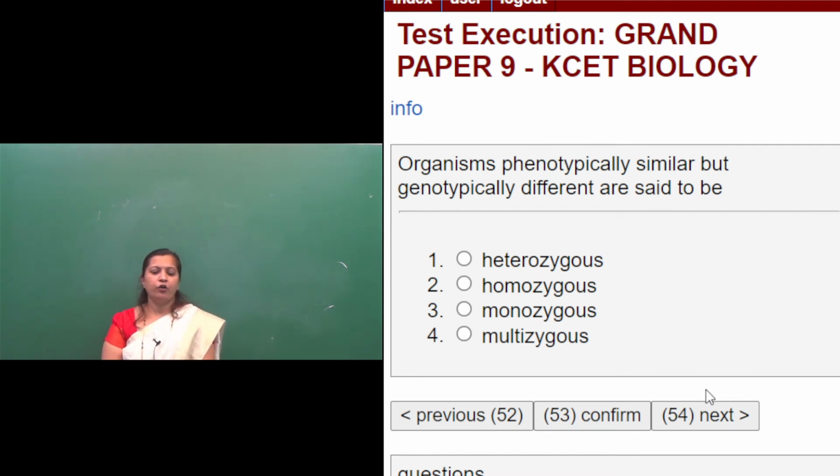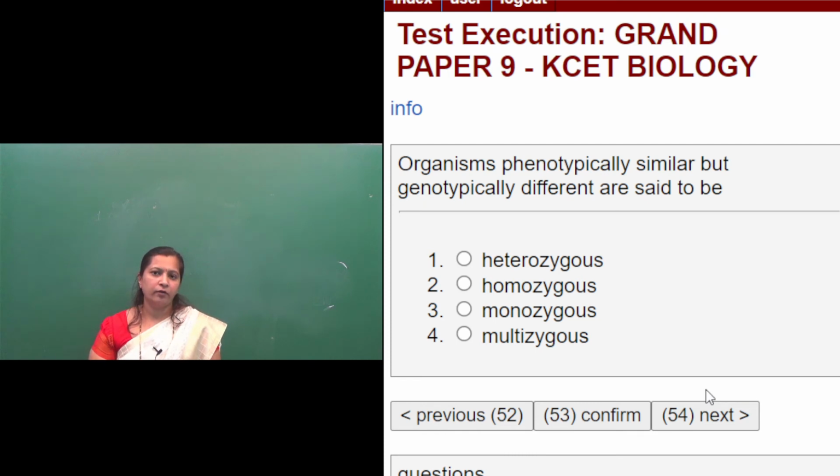Organisms phenotypically similar but genotypically different are said to be: first option heterozygous, second option homozygous, third option monozygous, fourth option multizygous. See, phenotype is the external appearance of an organism, whereas genotype is the genetic makeup, the genetic constitution of an individual, right?